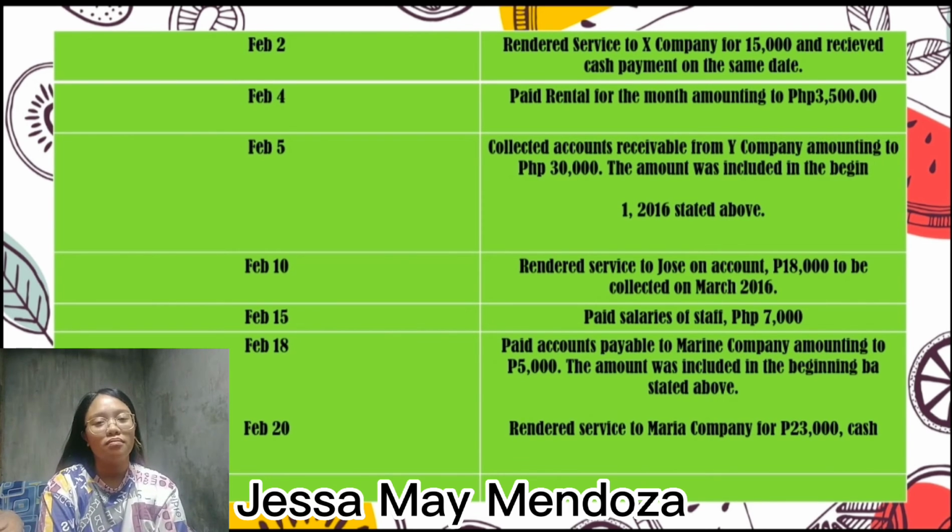February 4, paid rental amounting to 3,500. So, ang accounts affected ay cash at rental expenses. Assets equals liability plus equity. Cash was used to pay the rental, which means cash is decreasing. Cash is an asset that decreases on the credit side. Paying a rental creates an expense for the shop.